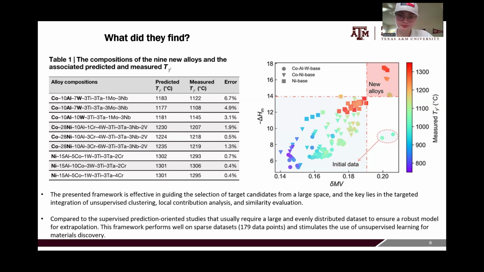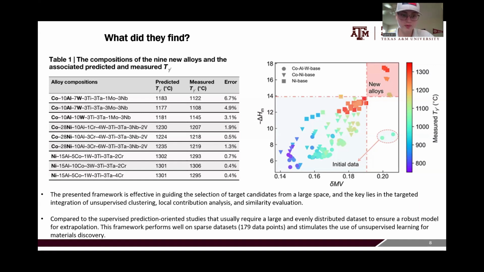But along with finding these new alloys with higher gamma prime solvus temperatures, they also uncovered a new trend because they looked very closely at how these features influence the gamma prime solvus temperature. And what they found, looking at this figure on the right, is there is almost a linear trend between the negative enthalpy of mixing and the change in molecular volume. As you start to maximize the negative enthalpy of mixing and change in the molecular volume, we are able to push that solvus temperature to higher temperatures and achieve exactly what they wanted to do.